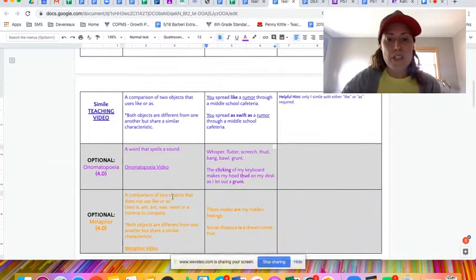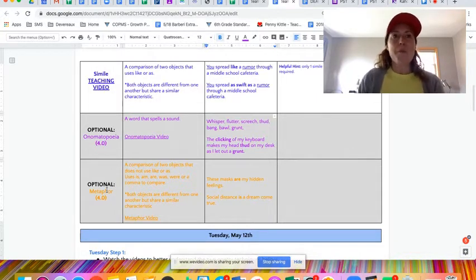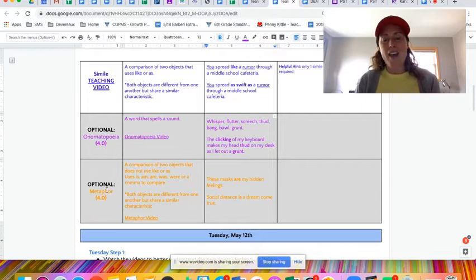The final option for Monday is metaphor. So metaphor is similar to simile, except in metaphor, you're actually saying that 2 things are the same thing. The masks are my hidden feelings. Social distance is a dream come true. For some people it is, for some people it isn't, right? But life is a highway from that song you may have seen in Cars. That is a metaphor. So it's using is, am, are, was, were, or sometimes a comma to separate, okay?